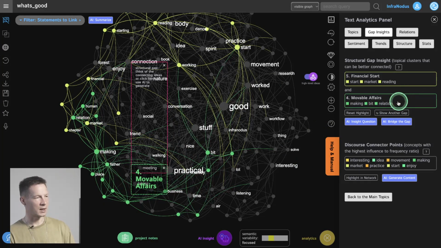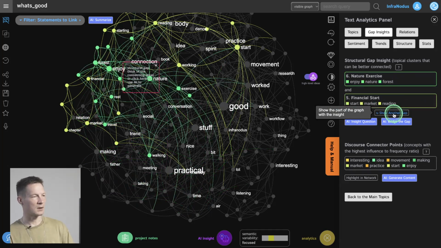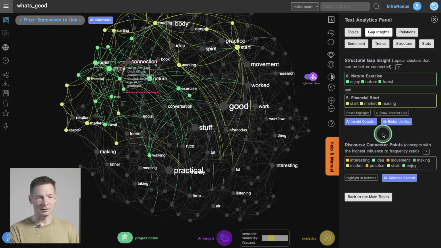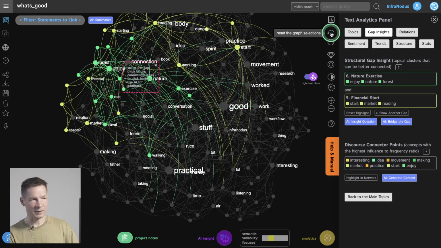So for example, here one on practical affairs and financial stuff. Then you have more here on financial stuff and nature exercise. So maybe you can, I don't know, do accounting in nature. Does it work? I don't know, but that could be an interesting idea. And so on. Then you have the discourse entrance point. So we reset this graph here.